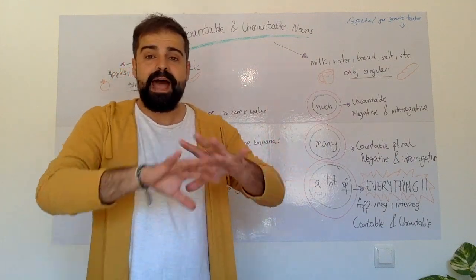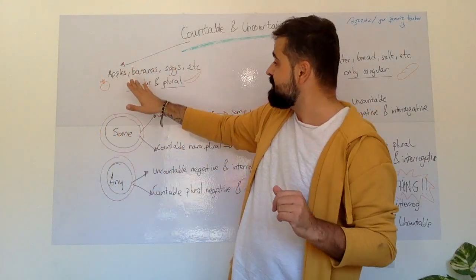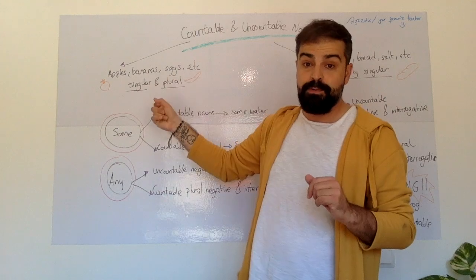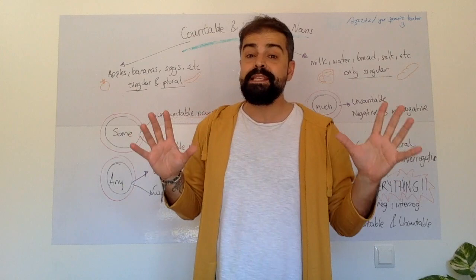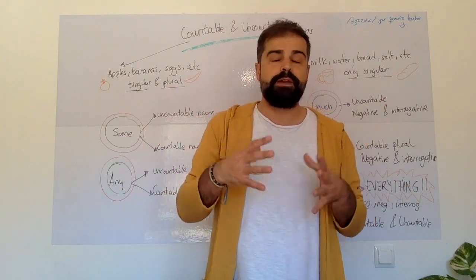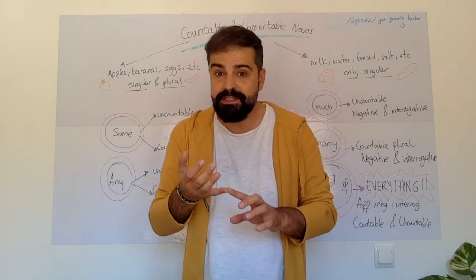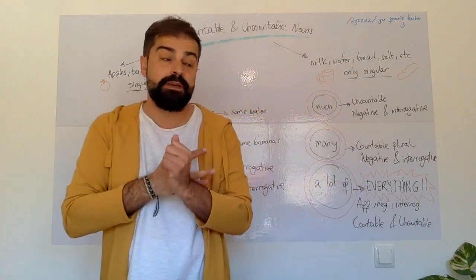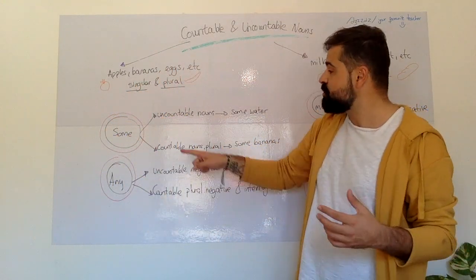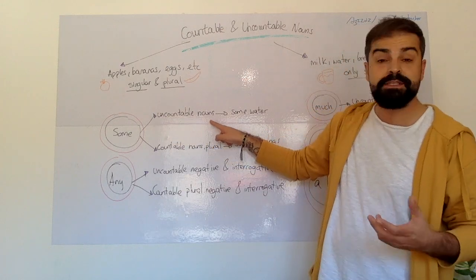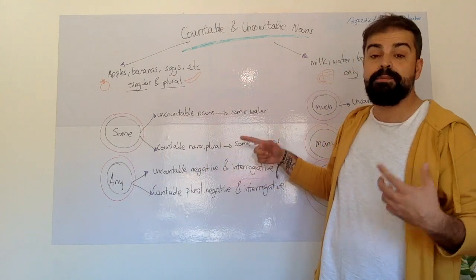So, remember, as a summary, countable and uncountable nouns. Countables are going to be used in singular and in plural. One banana, two bananas. Uncountable is going to be used only in singular. Water, milk, sugar. We're never going to say waters, milks, sugars. That's completely wrong. What else do we need to remember? Some and any. Some is going to be used with uncountable nouns, like for example, some water, and countable nouns in plural, like for example, some bananas.